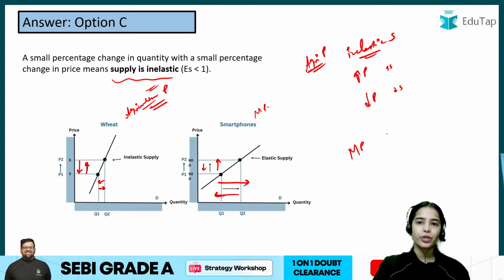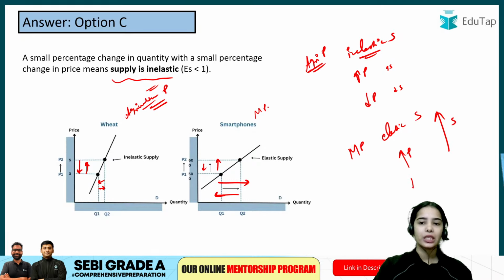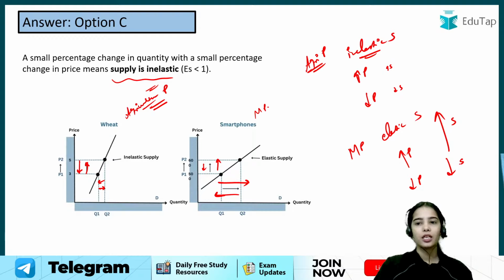For manufactured products, there is elastic supply. With the increase in price, the supply can increase more drastically, and with the decrease in price, the supply can decrease more drastically. This is the idea. So there is elastic supply for manufactured products.